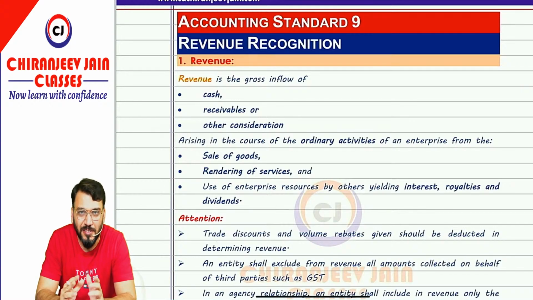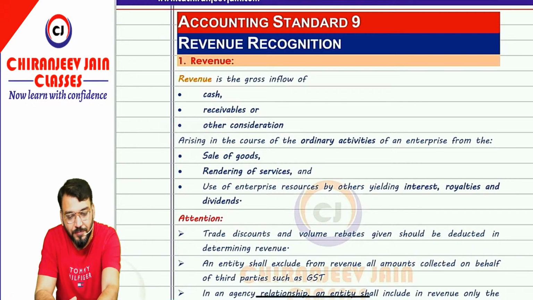So right now we'll take two accounting standard revision classes for CA Inter Advanced Accounting. One is AS9, one is AS5. Today in the morning we have taken two: AS28 and AS7. I hope you have gone through that. Let us start with AS9.